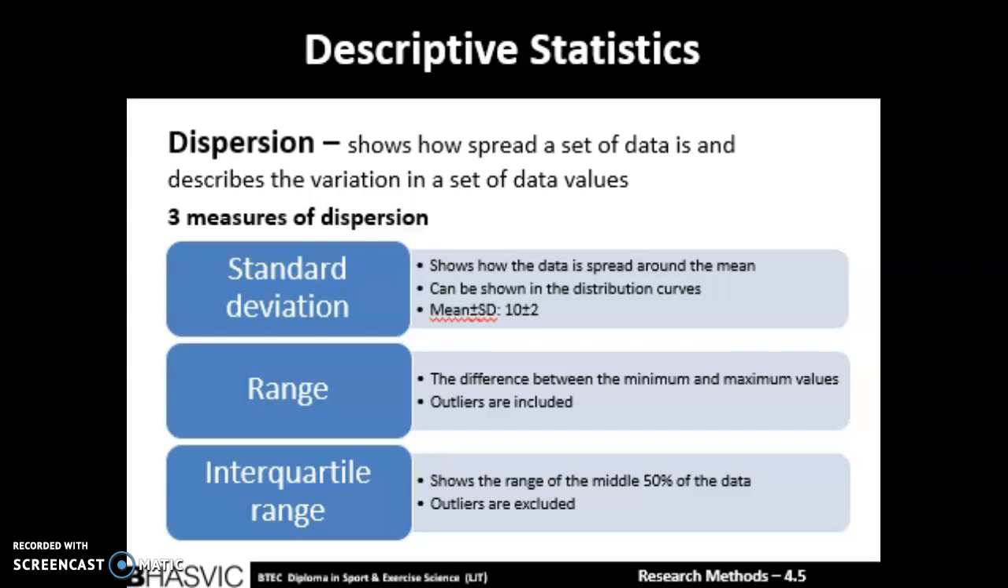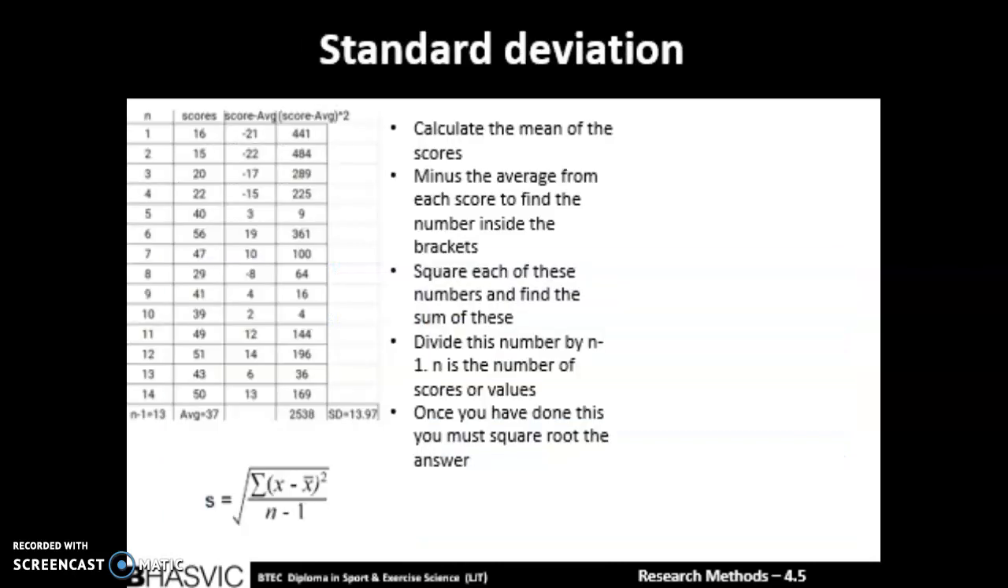The range shows the difference between the minimum and the maximum, but this includes outliers and so is not always the most reliable when it's a really spread out dataset. And the interquartile range shows the range of the middle 50% of the data, which is usually the most relevant part of the data as it doesn't have any outliers in it. Now I'll go through some examples so you can pause the video to look at these in detail.